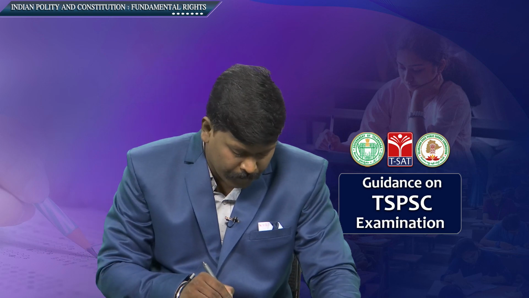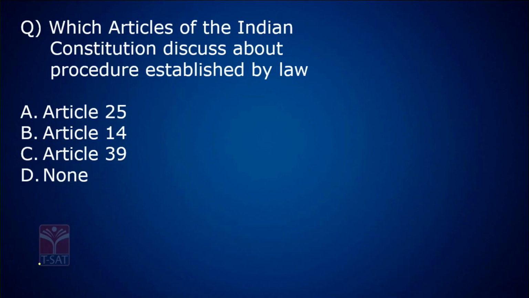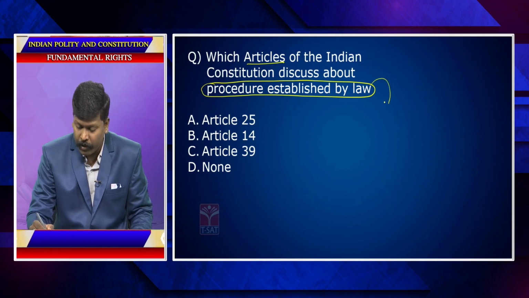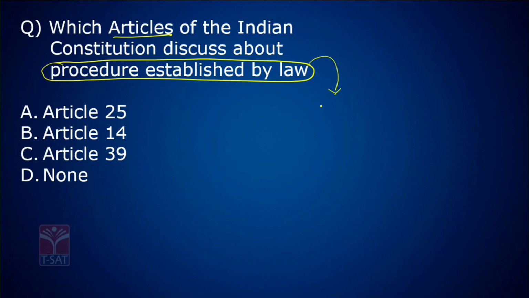Okay, next question. Which article of the Indian Constitution discusses the concept of procedure established by law? See, this concept of procedure established by law, we brought into the Indian Constitution from Japan.